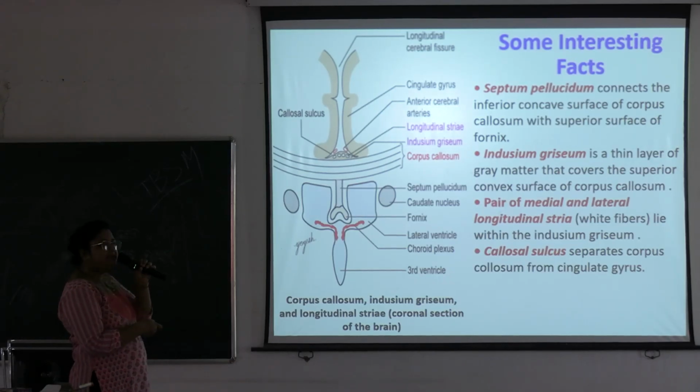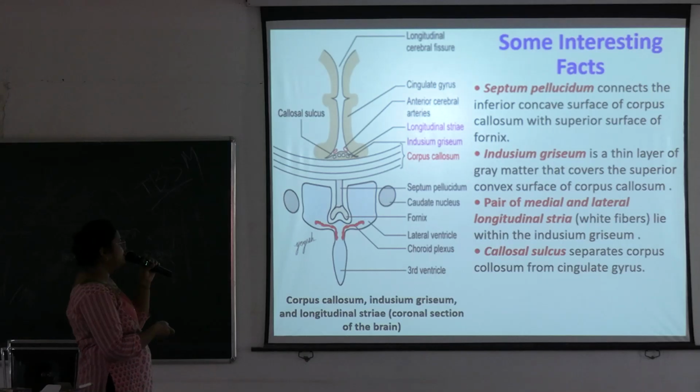Next is the indusium griseum. It is the thin layer of gray matter that covers the superior convex surface of the corpus callosum. Here is the indusium griseum. And there is a pair of medial and lateral longitudinal stria. These are white fibers lying within the indusium griseum. Okay, 4 in number, 2 medial stria, 2 lateral stria. And there is the callosal sulcus. It separates the corpus callosum from the cingulate gyrus, which you can see in the viscera also.